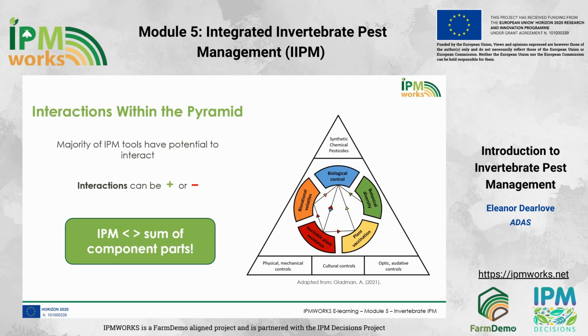Some IPM tactics can have positive effects on the efficacy of other tactics, while some tactics can cause other tactics to fail. To give an example, if we apply a biological insecticide, something like a plant oil, while this will invariably have an effect on the pest, it may also impact on any wild or introduced natural enemies of the pest in the crop. As the natural enemy populations are often slow to rebound in numbers following such treatments, this may mean that the pest population rebounds more quickly after biological insecticides have been applied, leading to an overall increase in pest number.